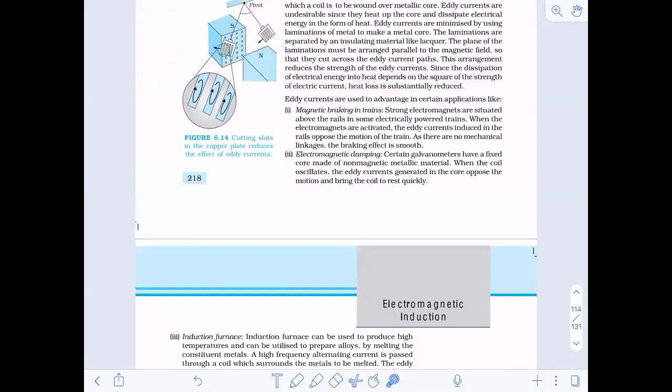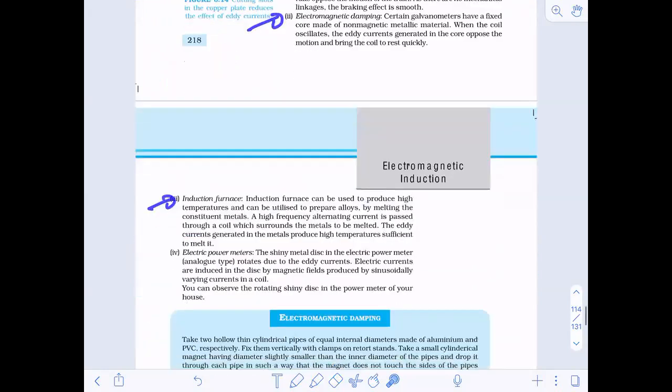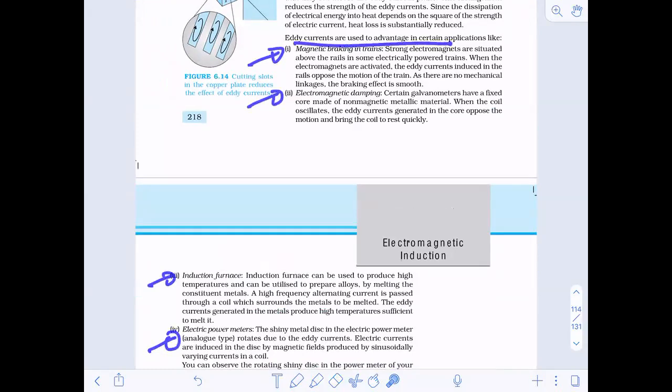These things will be important: eddy currents and their advantages. See the magnetic braking systems in trains.